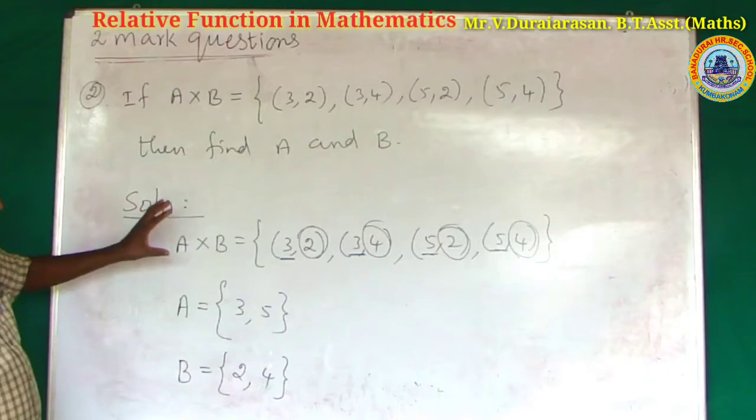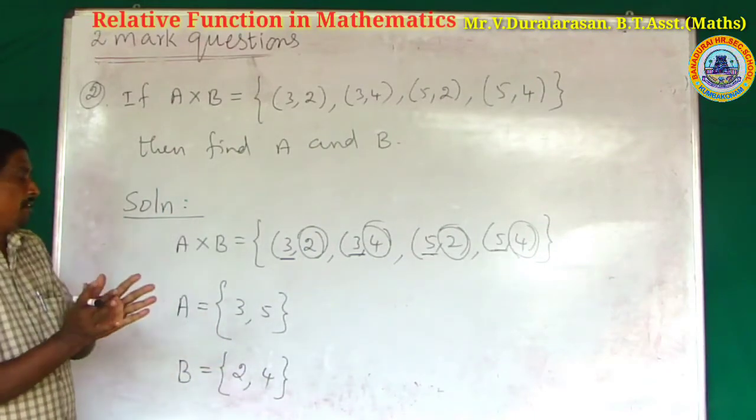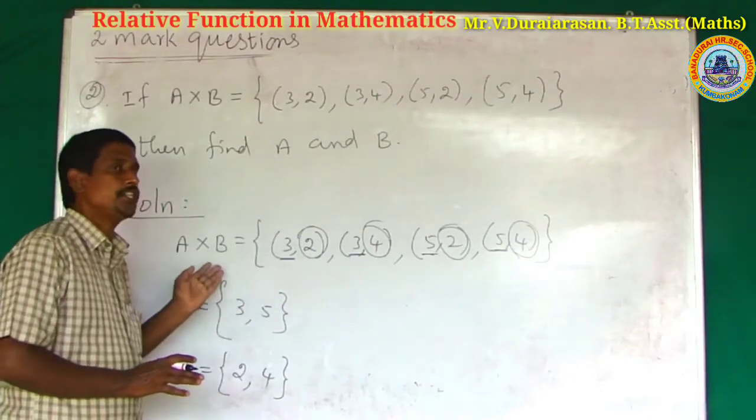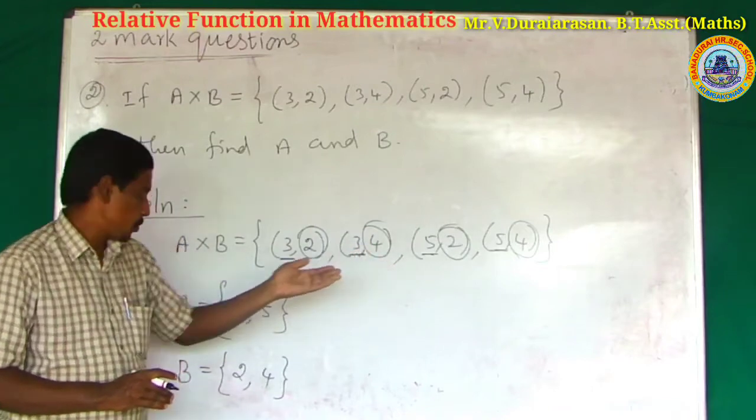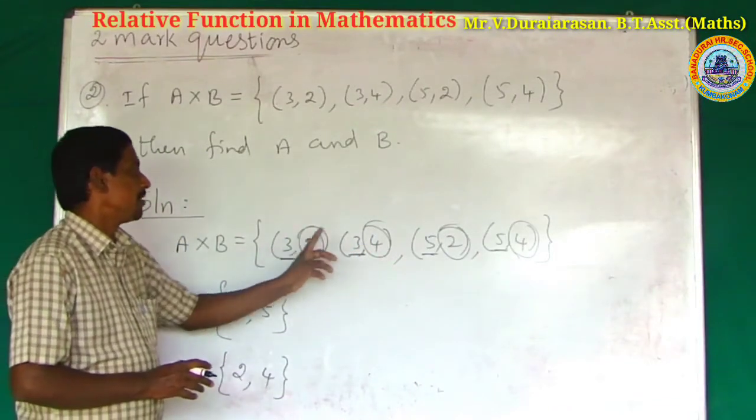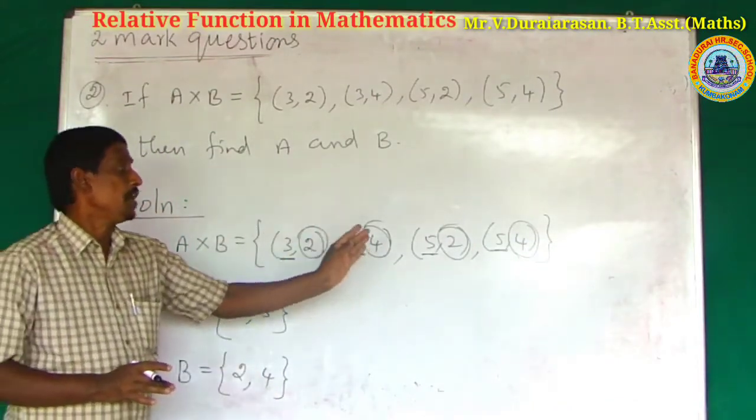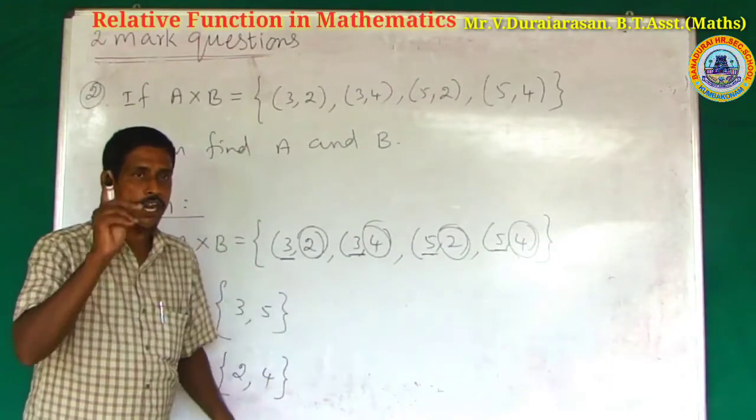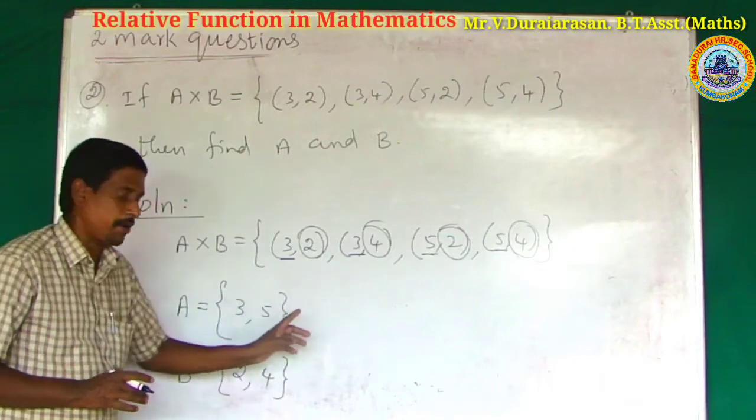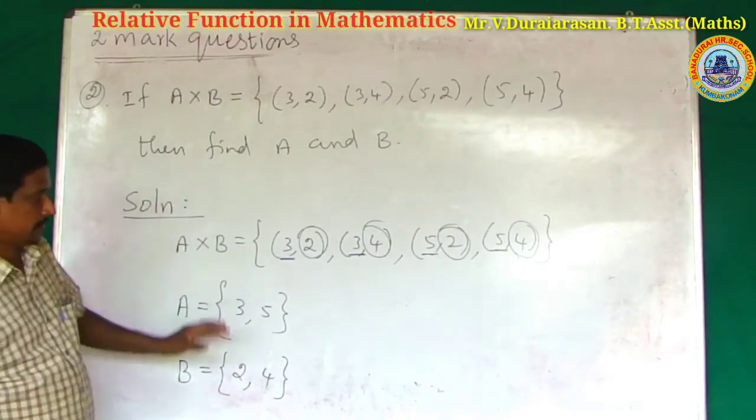What is given? A cross B is given. What do we find? A is the first coordinates of the given Cartesian product A cross B. So A is equal to 3, 5. What are the numbers? 3, 3, 5, 5. 3 repeated 2 times, 5 repeated 2 times, but write only one time. So A is 3, 5 and B is 2, 4. That's all.